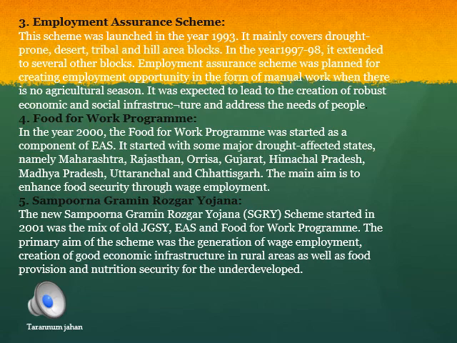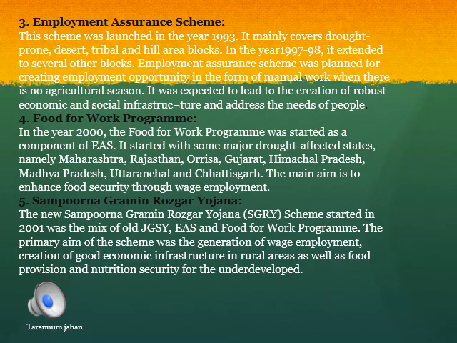Food for Work program. This program was first started in the areas of states that had been affected by drought, like Maharashtra, Rajasthan, Orissa, Gujarat, and so on. The main aim is to enhance food security through wage employment.